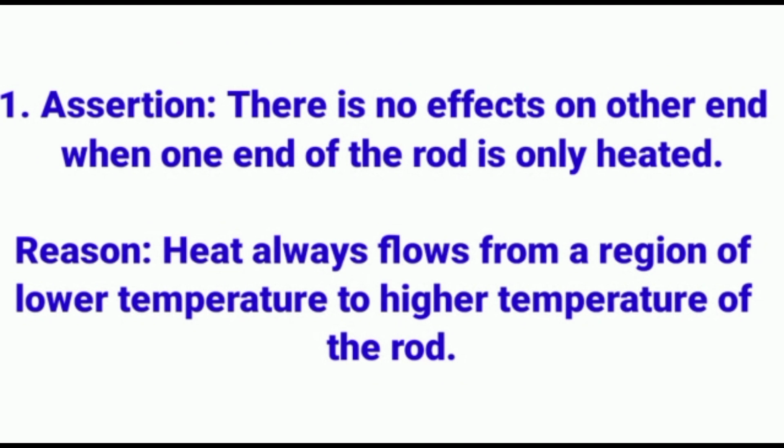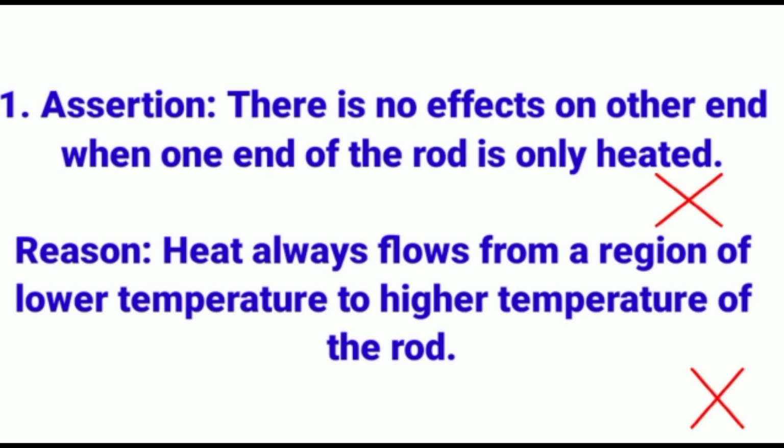Question number 1. Assertion: There is no effect on the other end when one end of the rod is heated. Reason: Heat always flows from a region of lower temperature to higher temperature of the rod.